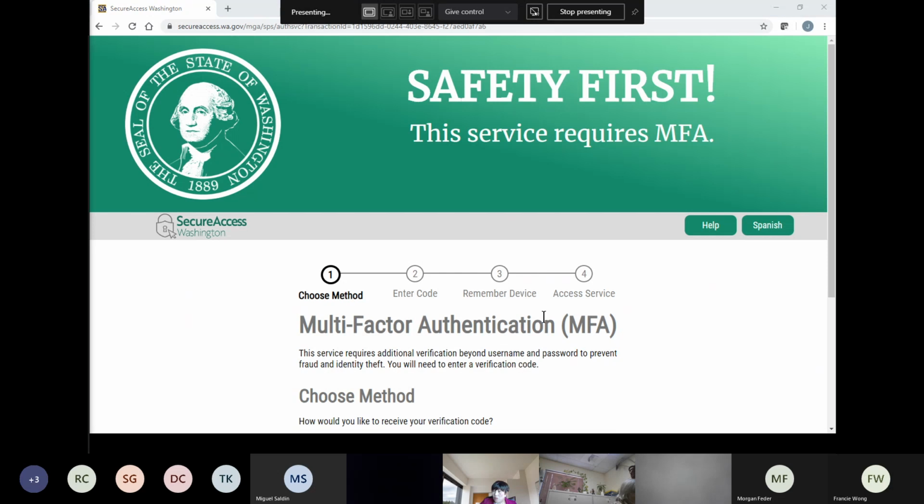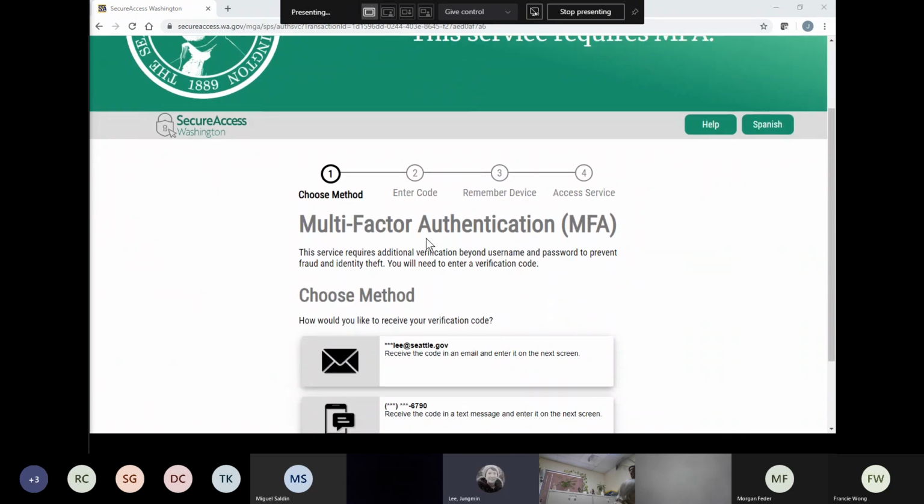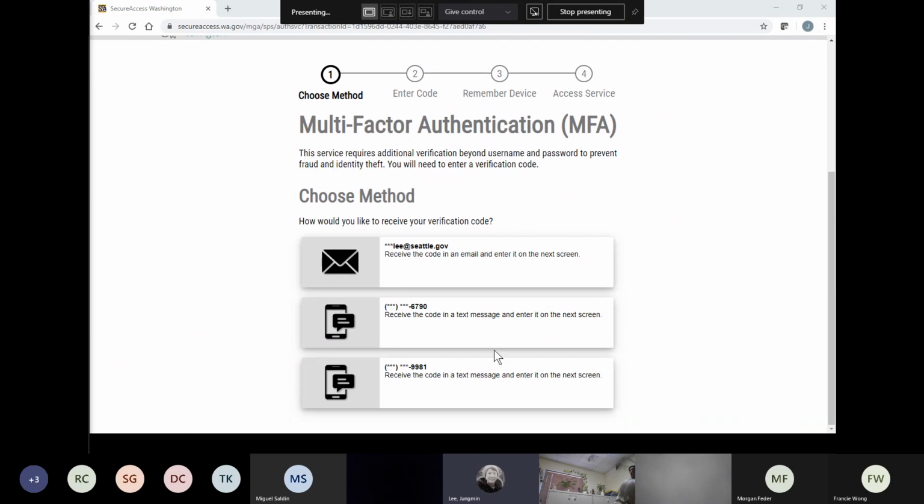Then it takes you to multi-factor authentication, where you can choose a method. This is how you arranged it when you created your SAW account. I added my email address and also my work cell phone number, so you have an option.